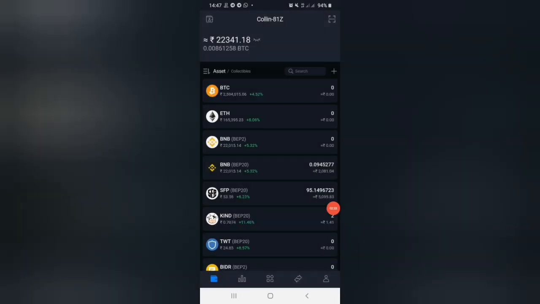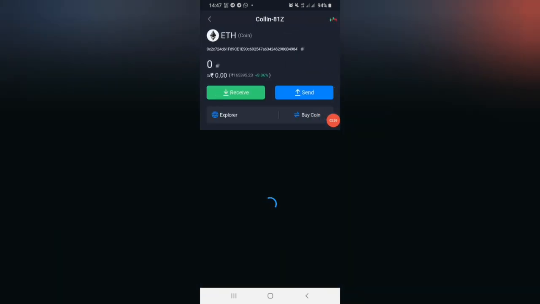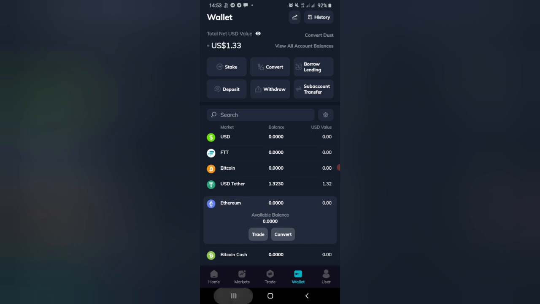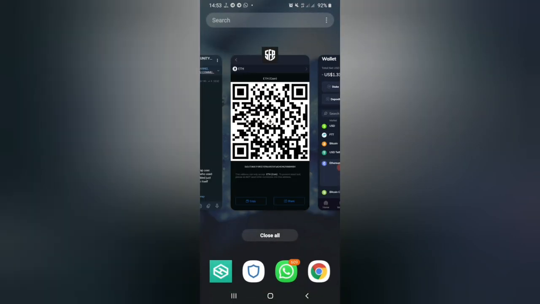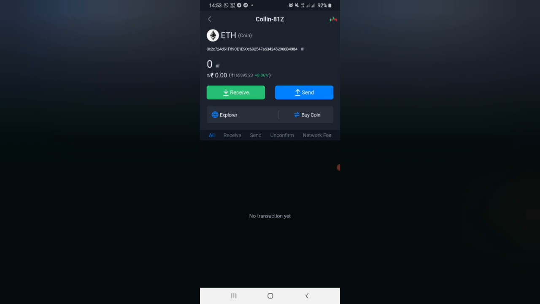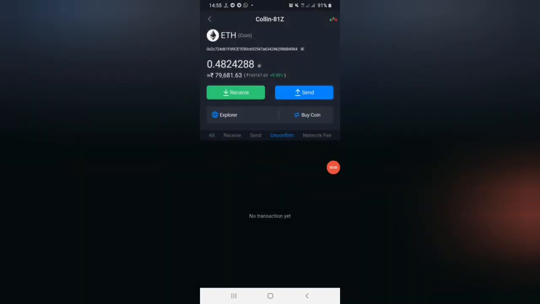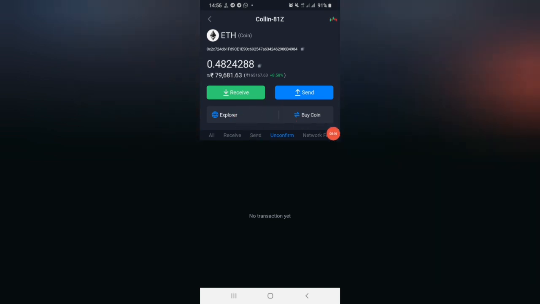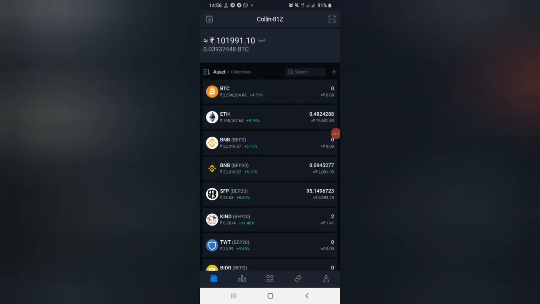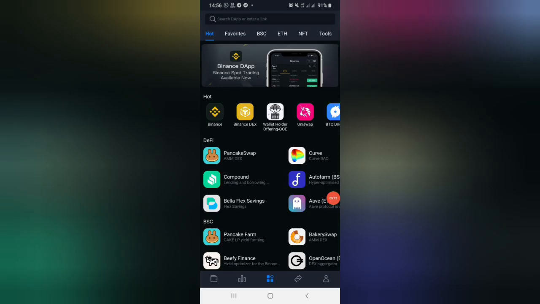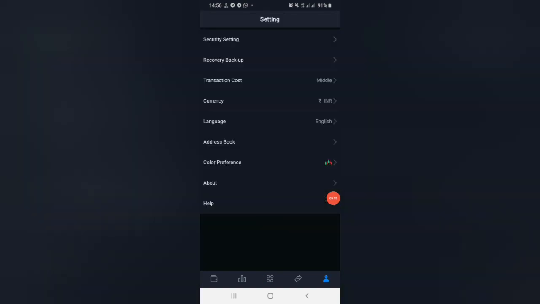I'm using SafePal wallet to add liquidity since I already added funds in Trust Wallet. Just coming and copying the ETH address. I had withdrawn the funds. You can see the funds get credited. Now I'm going to the DApp section. You can see many popular DeFi platforms here.